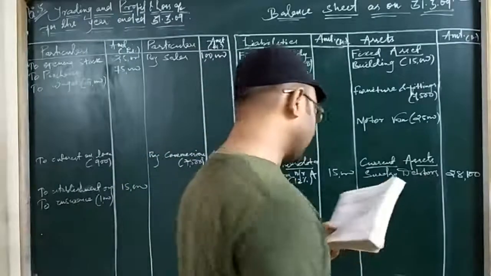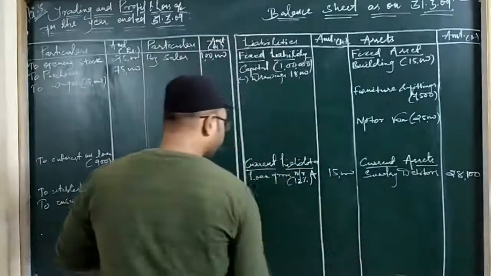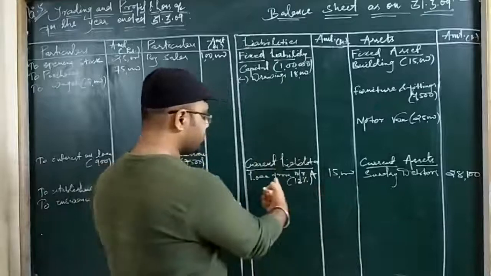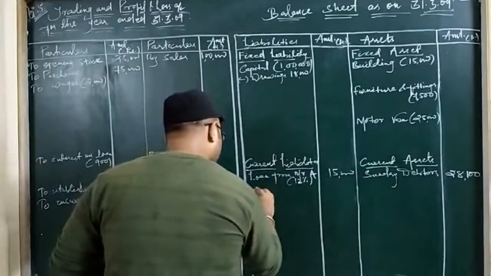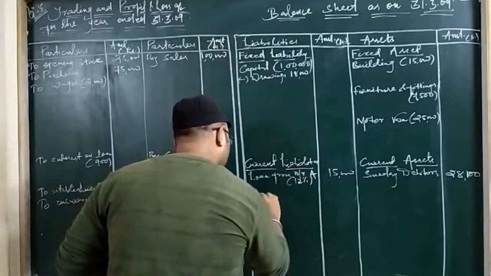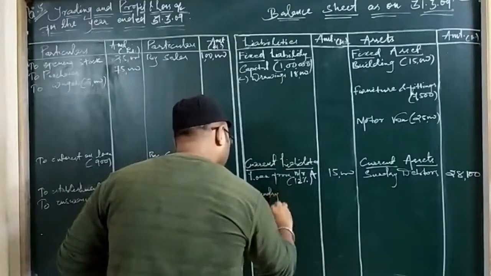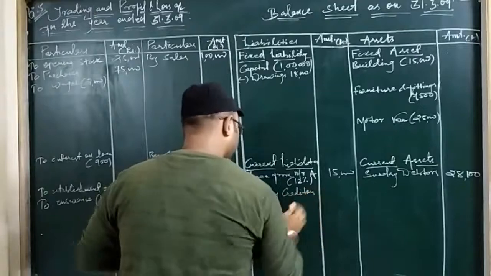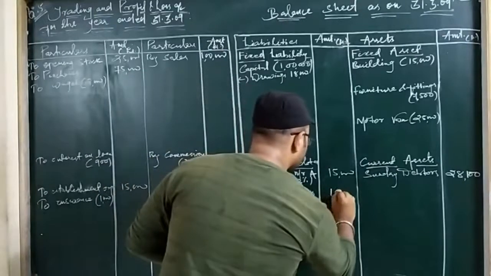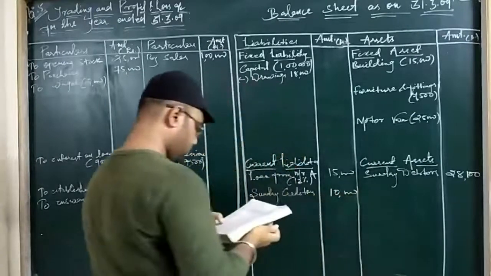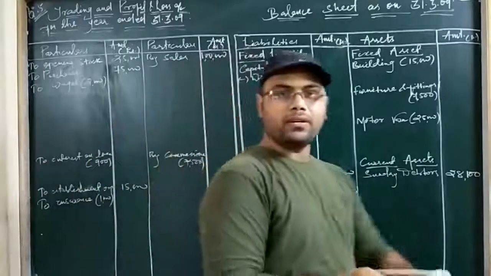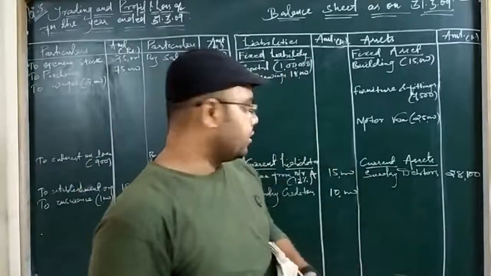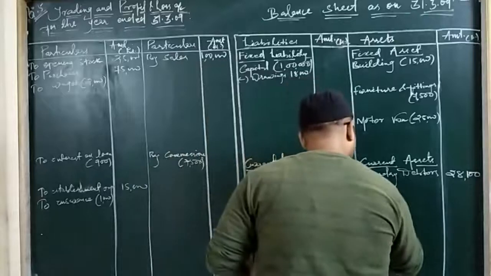Sundry creditors are 10,000. We are not going to make any adjustment in this part, so I can write it subsequently. Last is bank balance. Bank balance means the cash at bank. It is again a current asset. So write here bank balance.